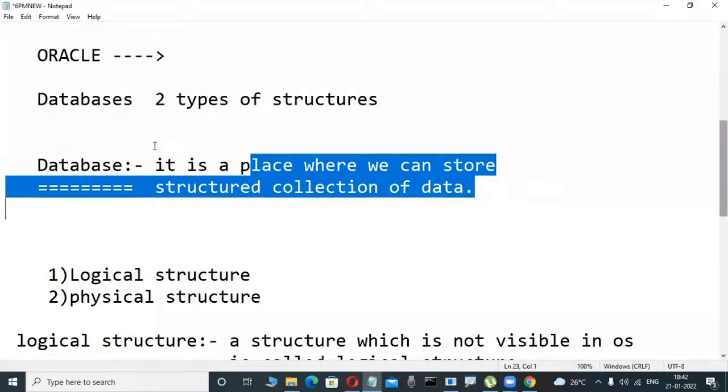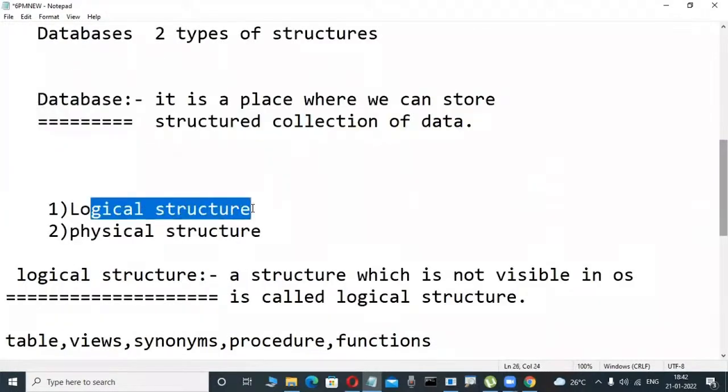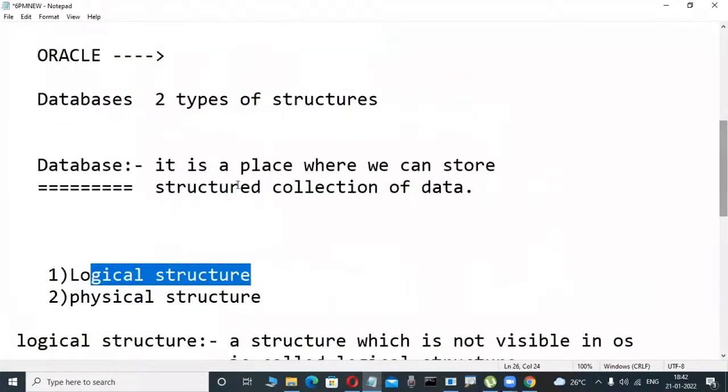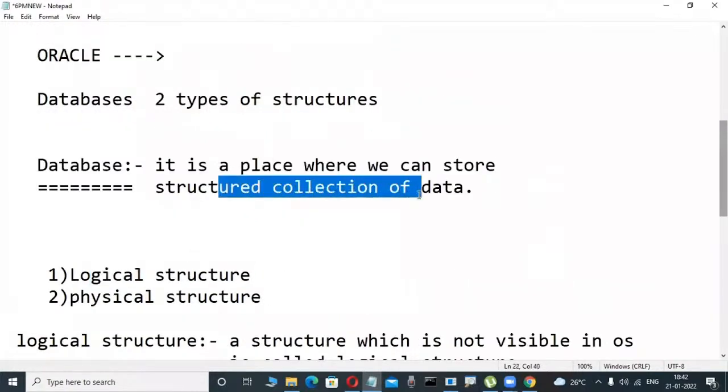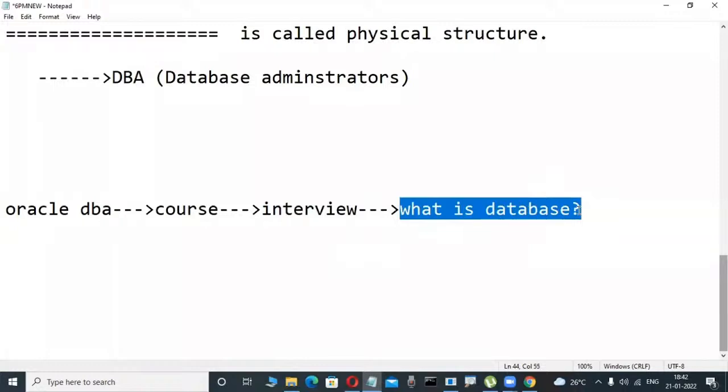Why? Because this is the developer definition. Developers are good logically; a table is nothing but a structured collection of data, and they have an idea of that, which is why I also say structured collection of data. From their point of view it is not a problem, they think in the easy, logical way and it is understandable. But unfortunately, a DBA has different knowledge. That is why, when the interviewer asks a DBA person what a database is, they expect something different.